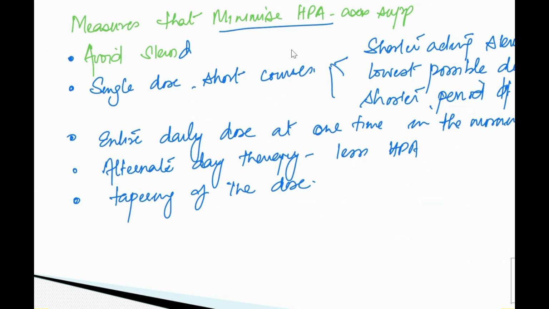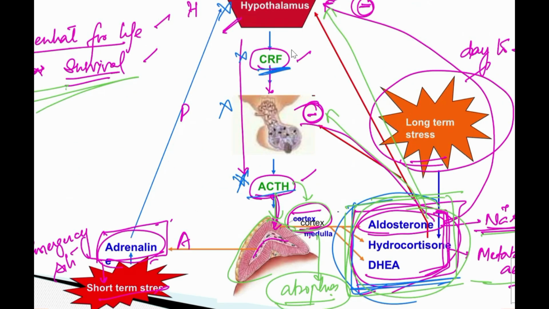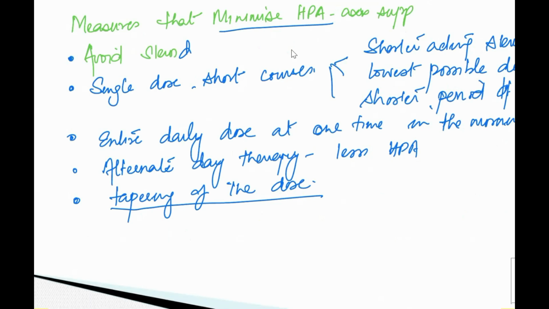So by tapering the dose, what we are going to give? We are going to give the time to this. यहाँ पे हमने ये tapering कर दी, ये dose अब कम कर दी. When we have decreased this dose slowly, then what will happen? This negative feedback inhibition, slowly that won't be there, and we are giving the time for the adrenal cortex to recover. So that is the idea behind the tapering of the dose. Okay.